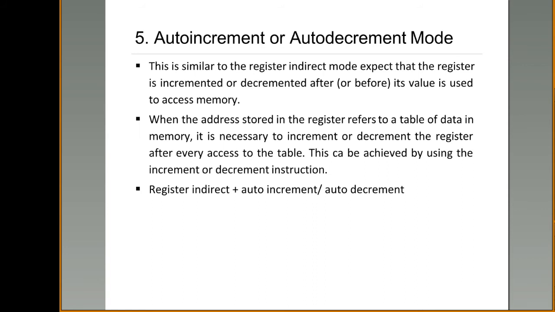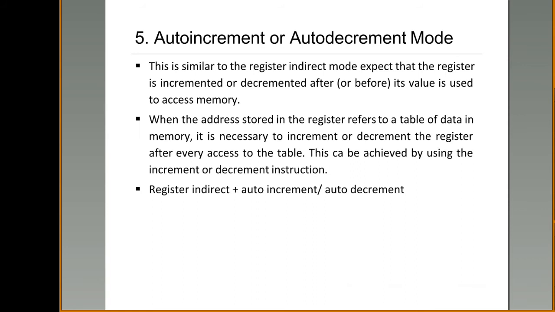Using that address, you will access the first row data, and whenever this auto increment or auto decrement mode is used, automatically the address value will be incremented by 1 so that second row data can be accessed. Next, the address value will be again incremented by 1 so that third row data can be accessed.